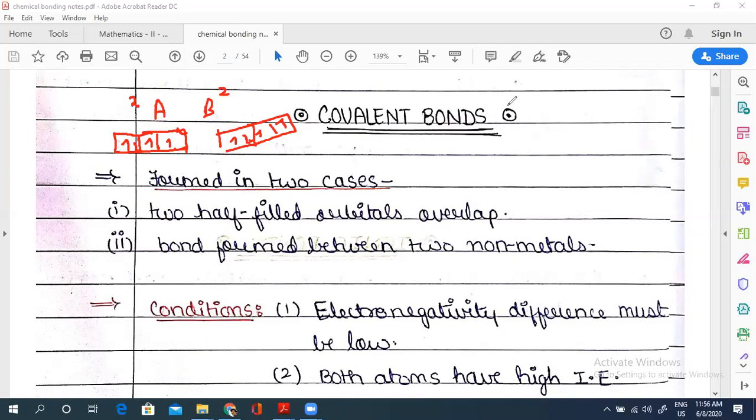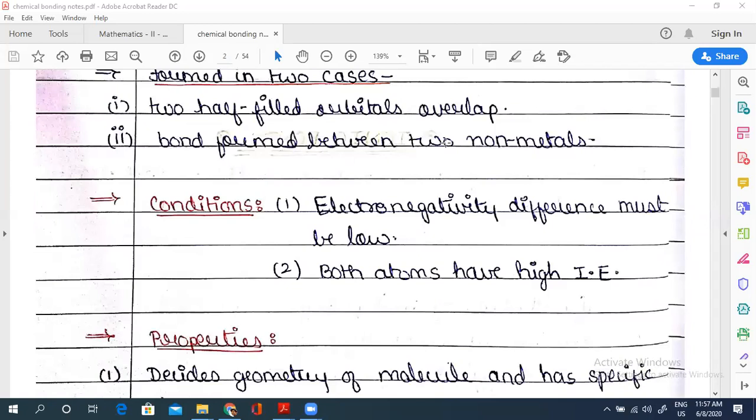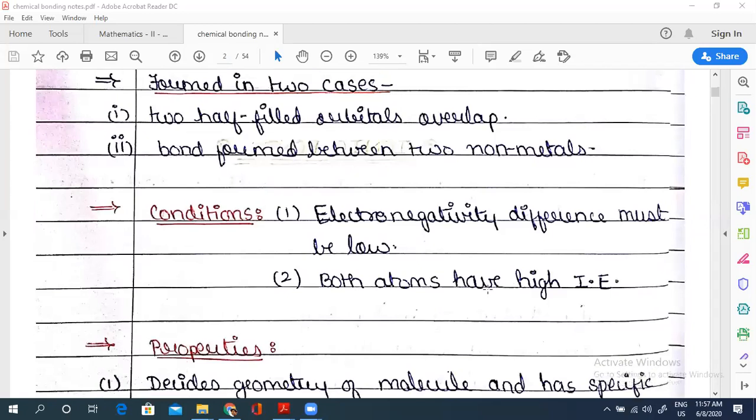Now, the conditions. The conditions should be the opposite of ionic, right? Same as that. In this case, the electronegativity difference should be less, ionization energy should be more, and electron affinity should be less. Got this? Yes, right?